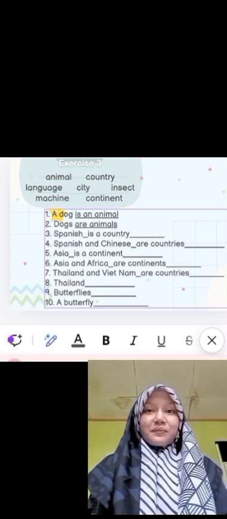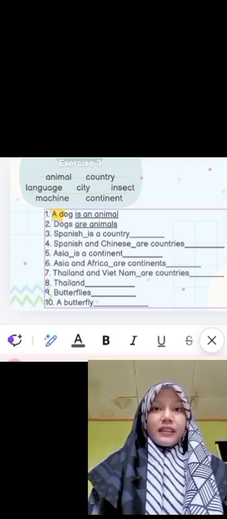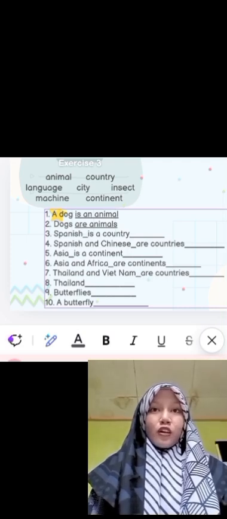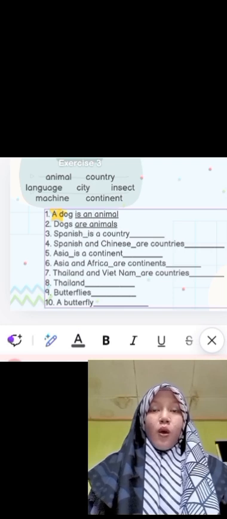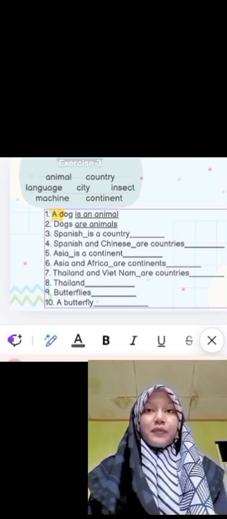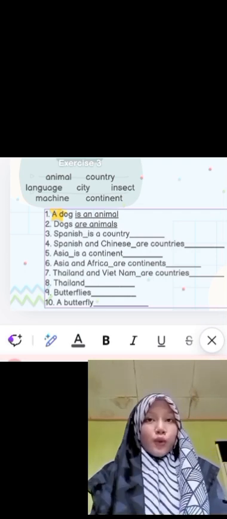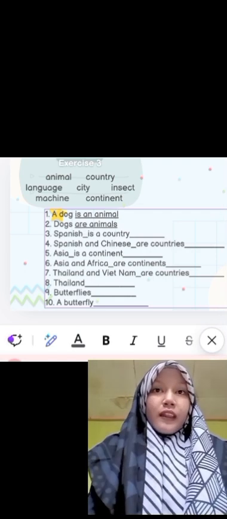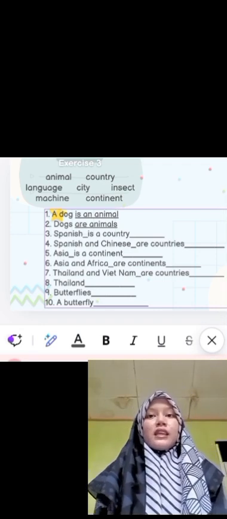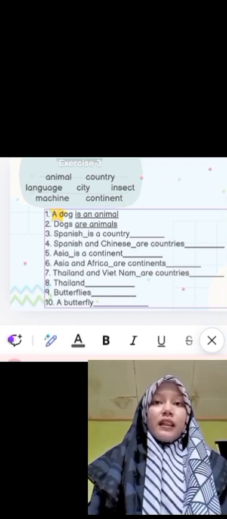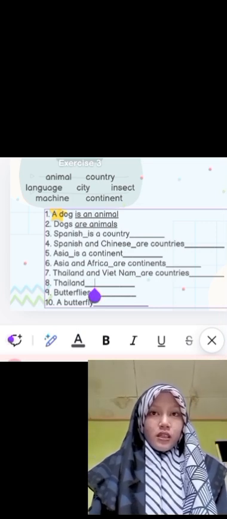It's plural, so we have to add s, but country ends with y, so we have to change y to i and then add es. So the answer is Thailand and Vietnam are countries.